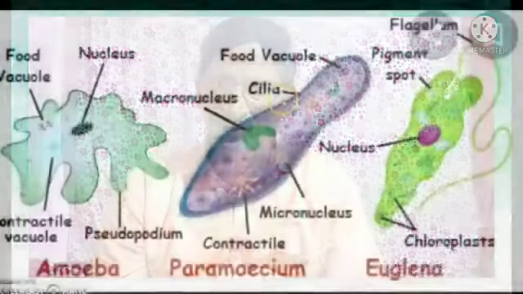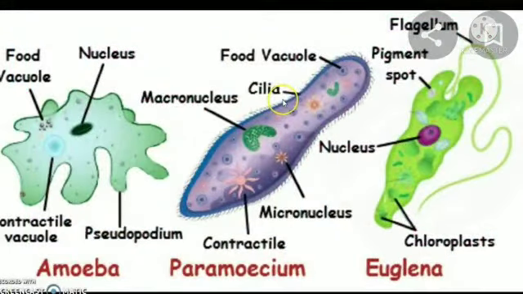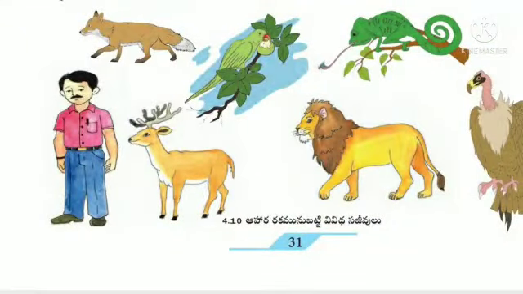Unicellular organisms and multicellular organisms both need food. The way of taking up food differs between unicellular and multicellular organisms.